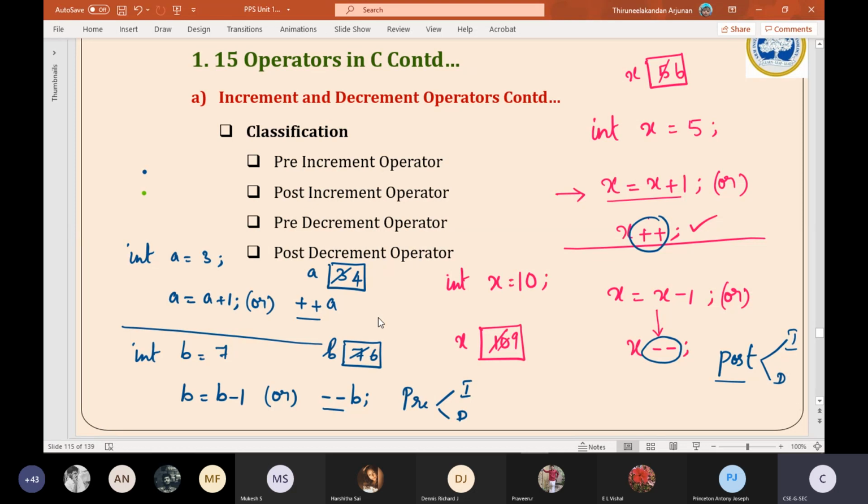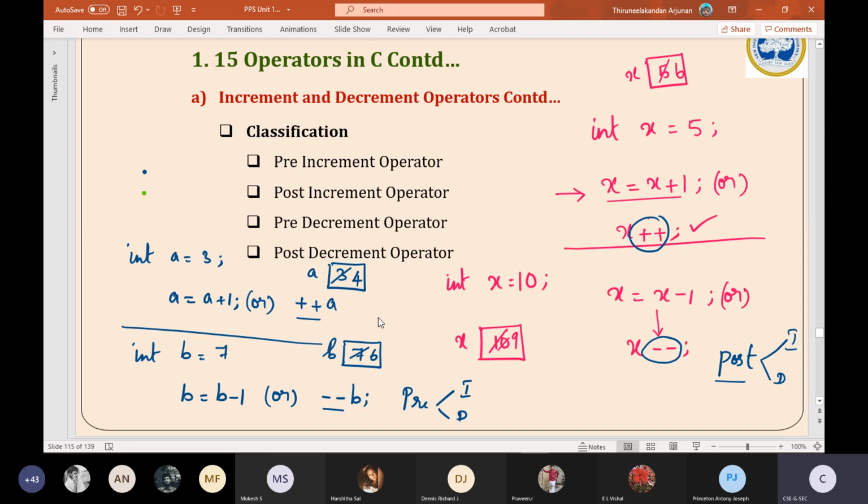Basically what I have told is that incrementation and decrementation can be applied after the variable or before the variable. The final result of either incrementation or decrementation will be as per the logic. If we are doing a plus plus, the final value will definitely get incremented by 1.